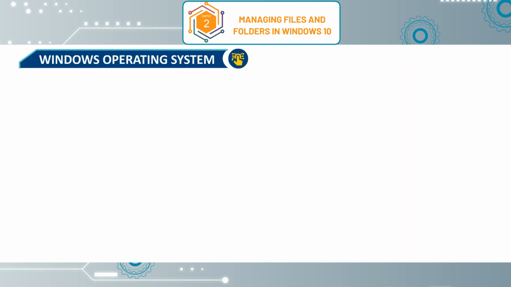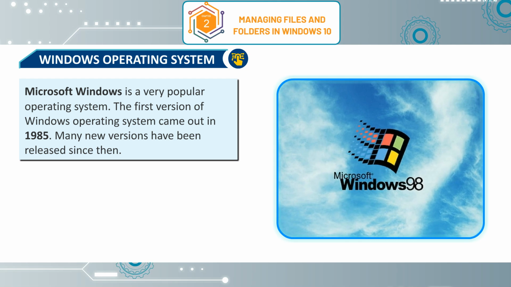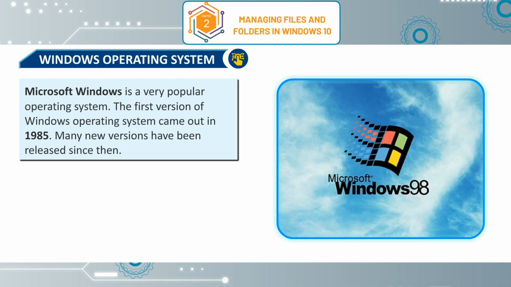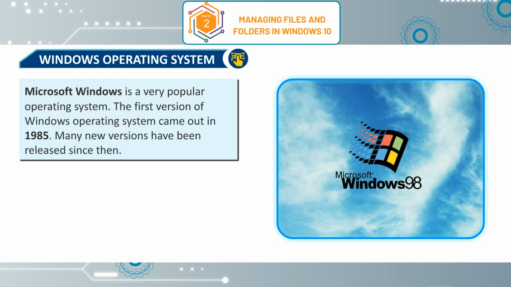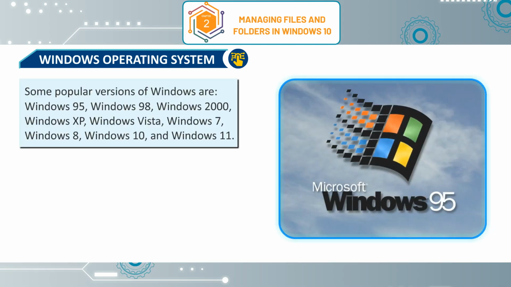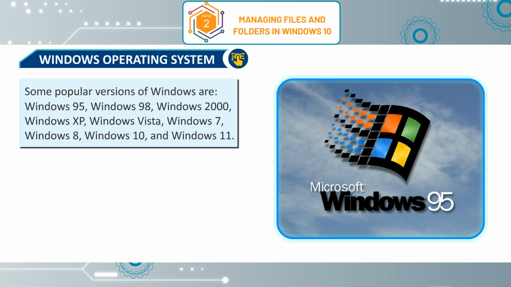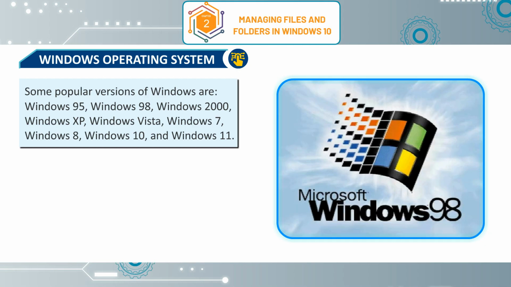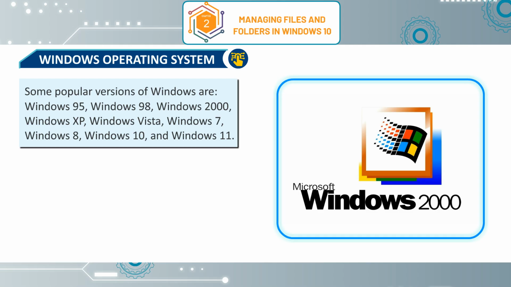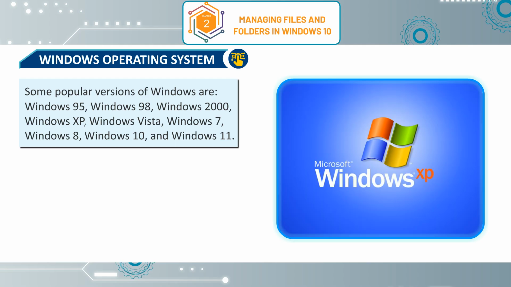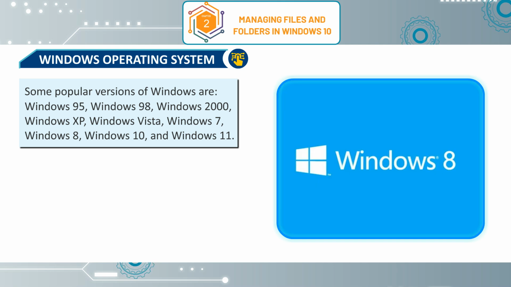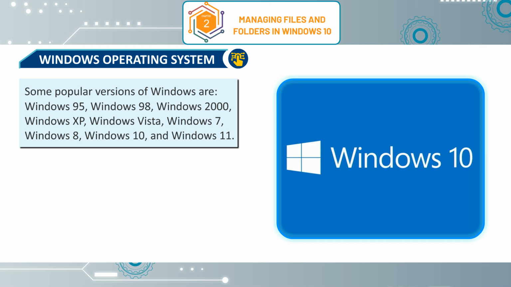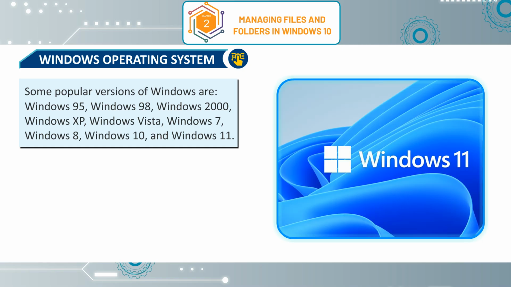Windows Operating System. Microsoft Windows is a very popular operating system. The first version of Windows operating system came out in 1985. Many new versions have been released since then. Some popular versions of Windows are Windows 95, Windows 98, Windows 2000, Windows XP, Windows Vista, Windows 7, Windows 8, Windows 10, and Windows 11.